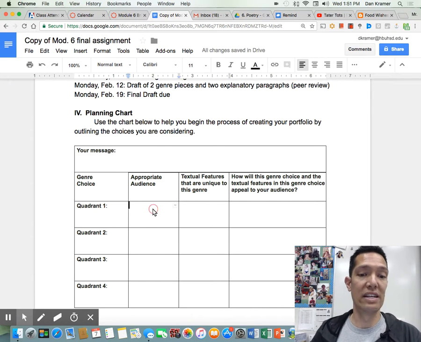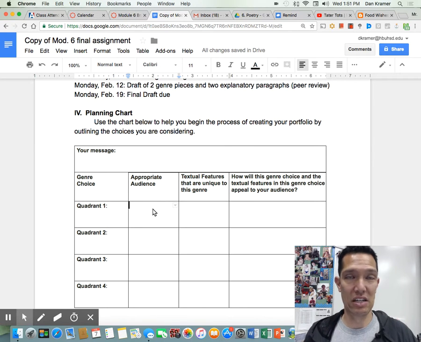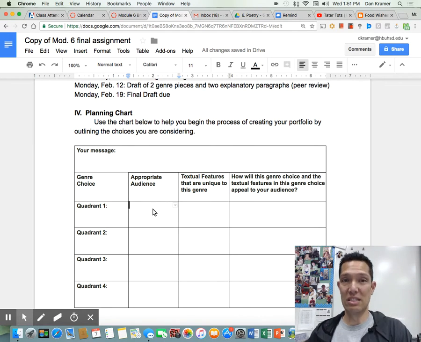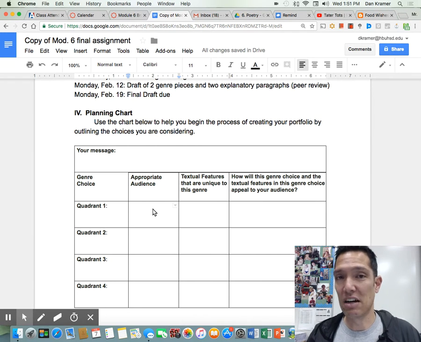Then right next to it, what is your audience? Which audience did you choose to write this very short story for? And you've got to think about it and make sure it matches. Is this audience going to respond, and why would this audience respond to this particular choice? If it makes no sense, you're going to get a lot of points taken off.